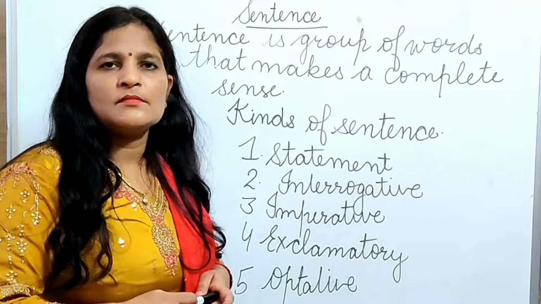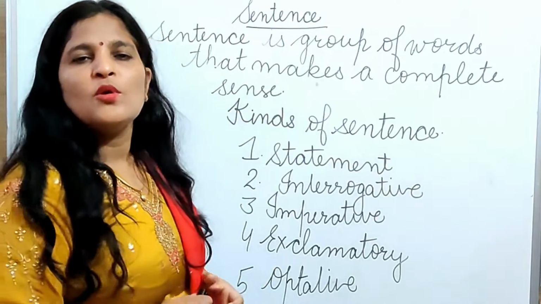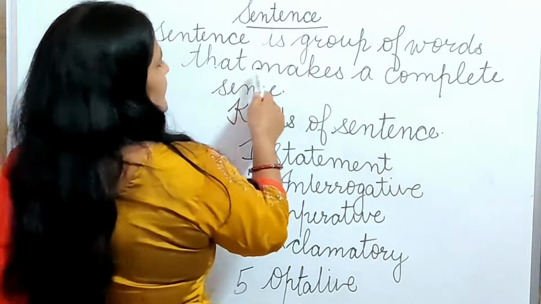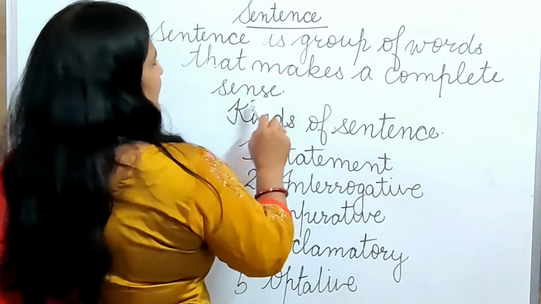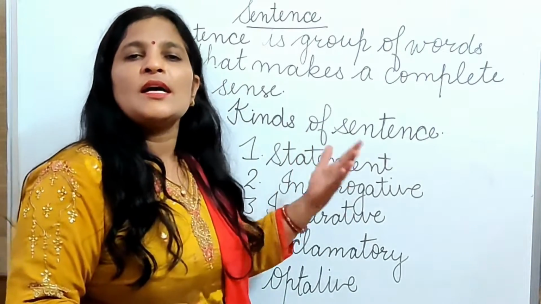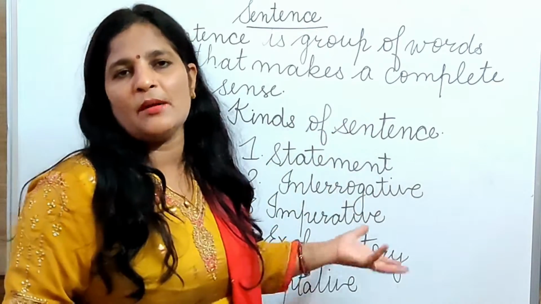Let's read today's topic, sentence. What is a sentence? A sentence is a group of words that makes a complete sense. In other words, you can say that a group of words that gives a complete meaning is called a sentence. Like I am saying Ram.